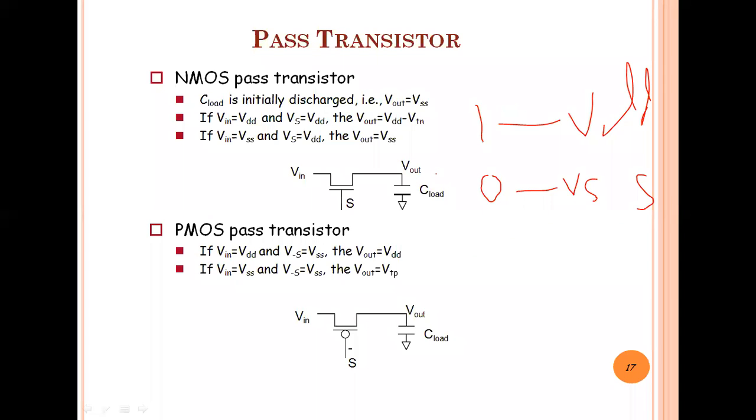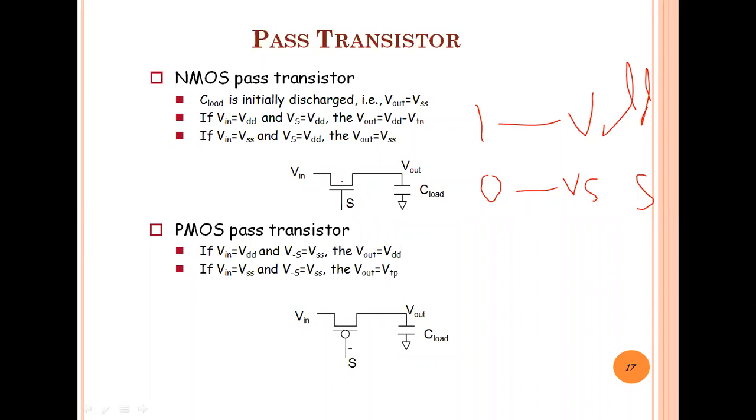Now in the second case, VIN is VSS and VS, the voltage at the gate terminal of this MOS transistor, is the same VDD. The gate potential is the same. Only the input changes. The input is now VSS, which is the 0 potential.